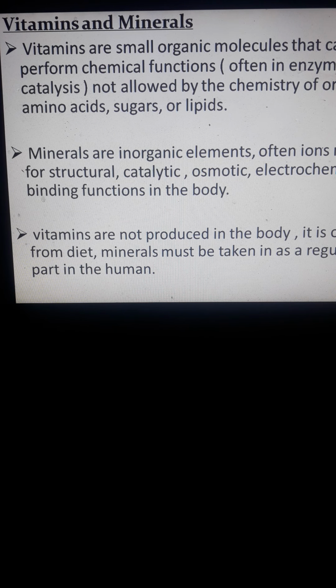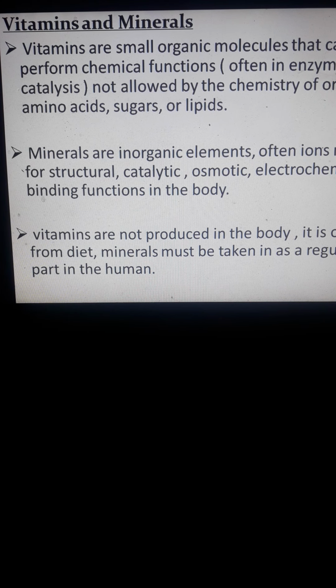They are inorganic, meaning they do not contain carbon atoms. There are minerals such as magnesium and zinc. They are involved in structural functions, in catalytic reactions, in osmotic pressure regulation, and in electrochemical functions of the body.